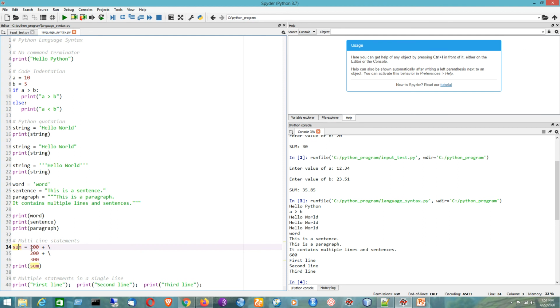Then I have used the multi-line statements, where I can have the line continuation character and place the numbers in separate lines, but still we are able to calculate the sum that is shown over here. And lastly, I can have multiple statements in a single line, and they will be separated by the separator symbol semicolon. So I hope that we have thoroughly watched this video and understood the logic behind the programs.